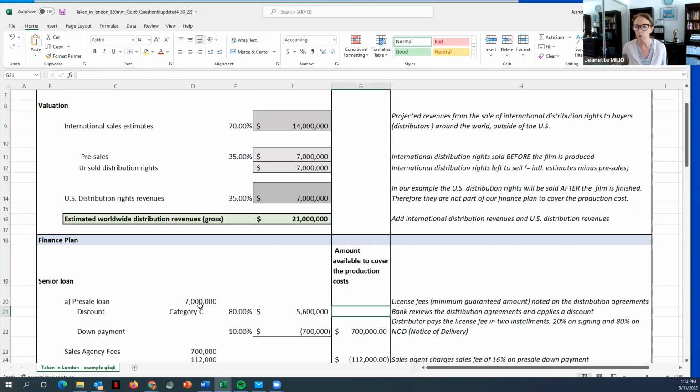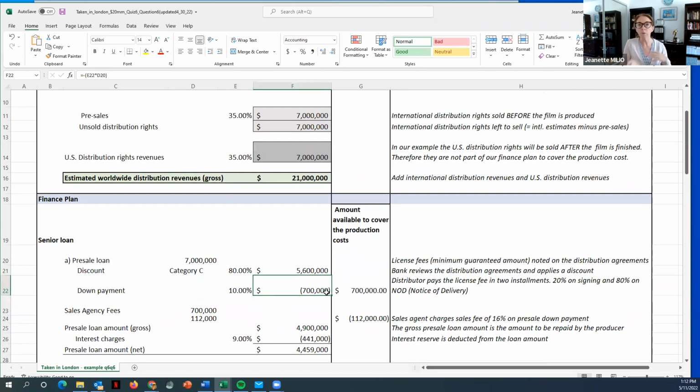5,600,000. Now, when we do our pre-sales, we get an installment payment from the distributors when we sign them, right? In this case, the installment payment is not 20% as we had before in our example. They're only giving us 10%. So these distributors say, we're buying your movie and we're giving you a down payment of 10%. 10% of $7 million is 700,000. So we're going to have to deduct that because we already received the money. The bank will not give us a loan for this money because we already got it.